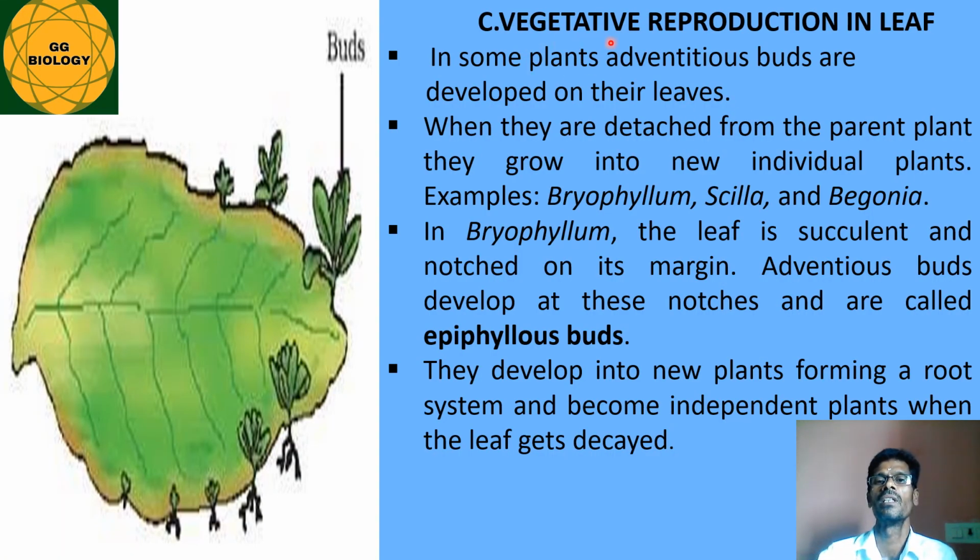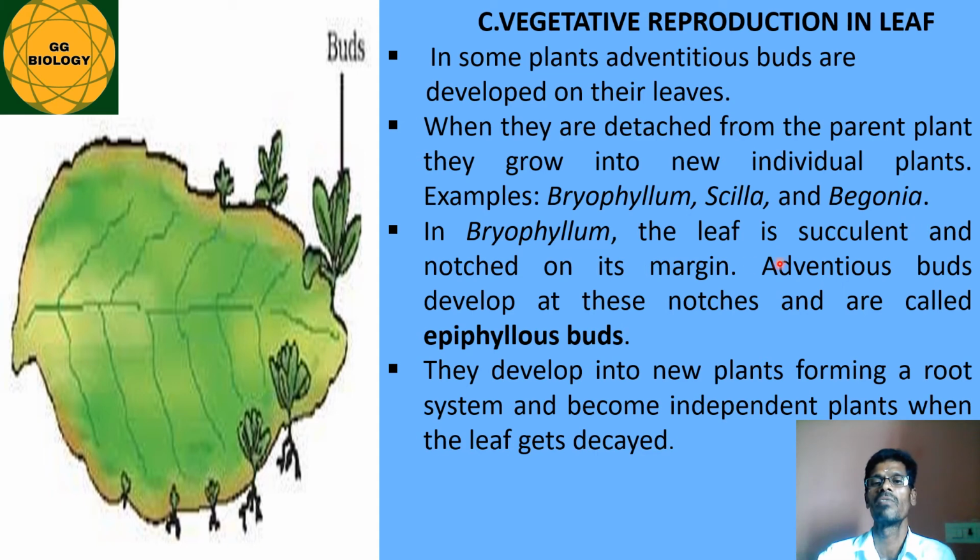So vegetative reproduction in the case of leaf. In some plants, adventitious buds are developed on their leaf surfaces. For example, Bryophyllum. So the buds will develop on the leaf margins. So these buds are called epiphyllous buds. So when they are detached from the parent plant, they grow into new individual plants. Examples as shown here: Bryophyllum, Scilla and Begonia.